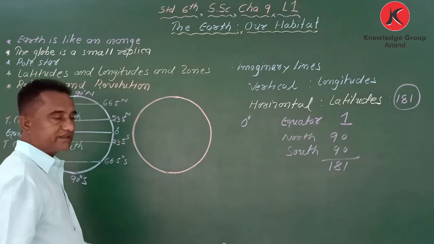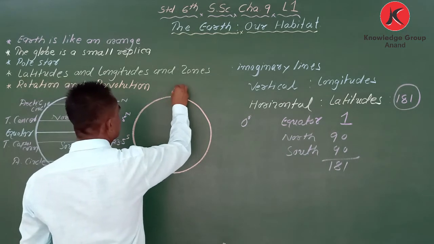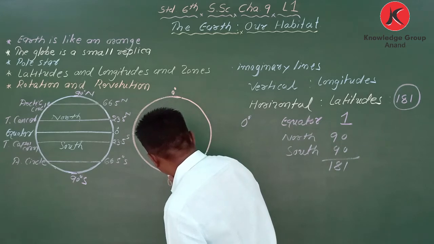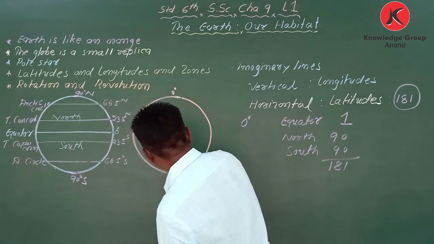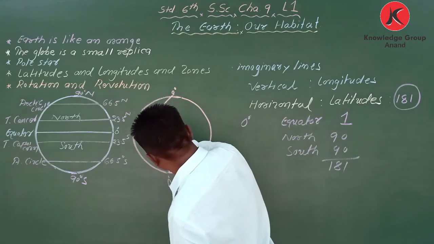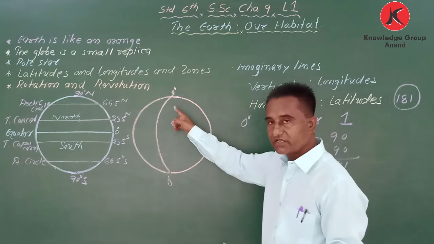Got it? Now here 0 degree is there. Here also 0 degree, and this is called longitude. Okay, 0 degree.